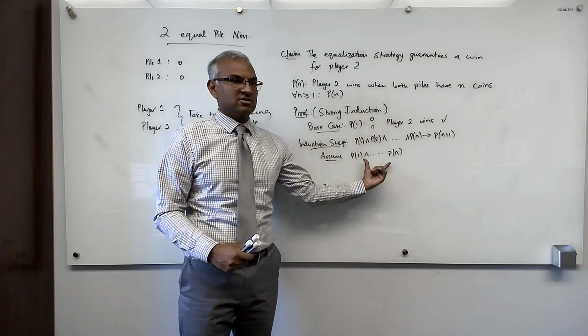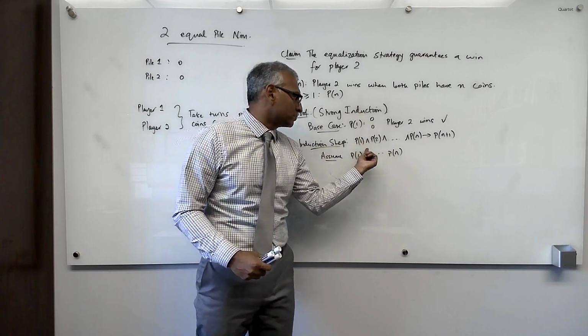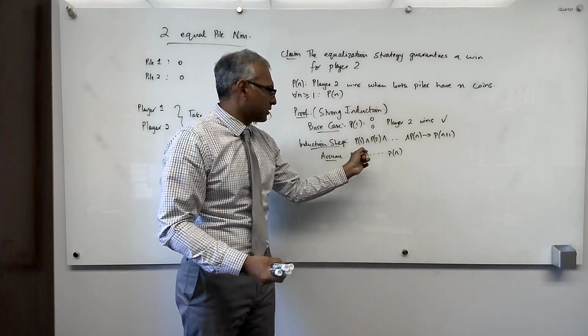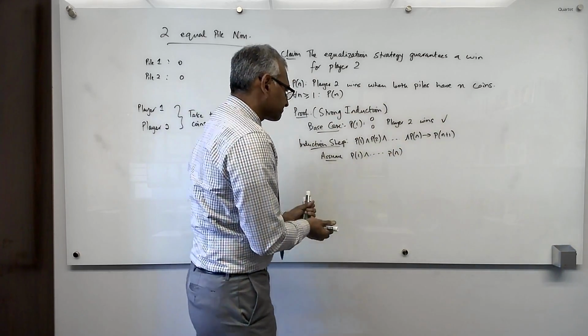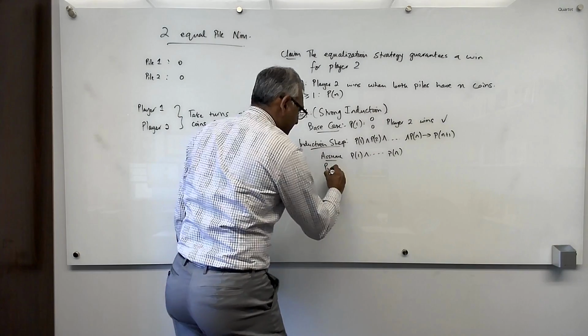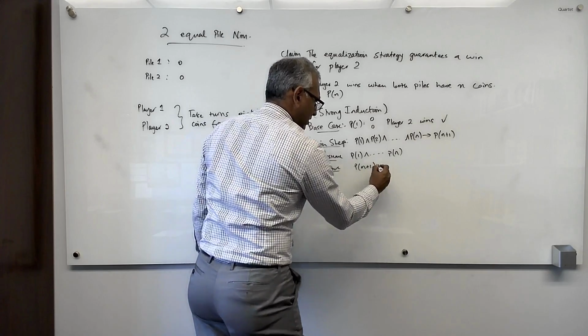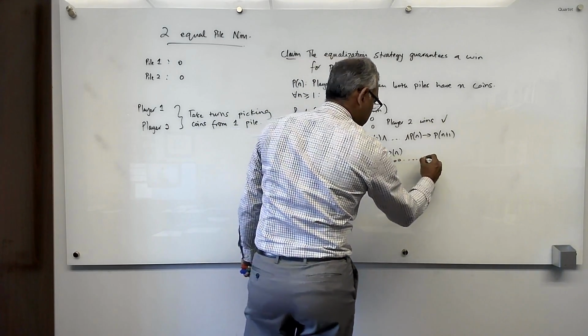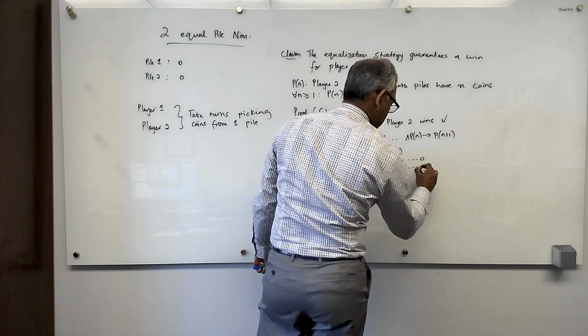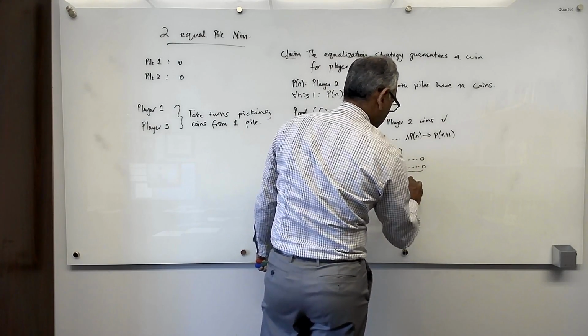We're not assuming this is true. We're just saying that in order to prove this implication, we're going to jump into this world where that's true and see what happens. Okay? We need to prove P of n plus 1. So you have n plus 1 coins in both piles.